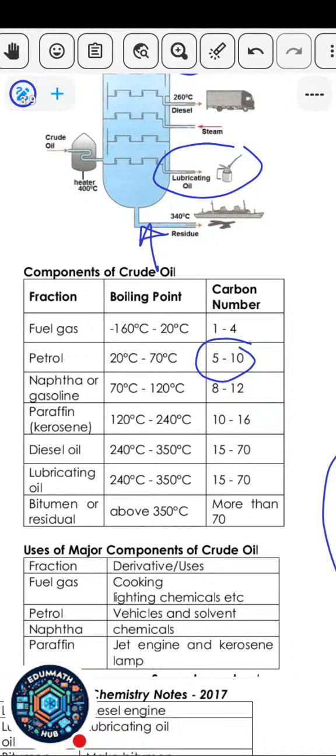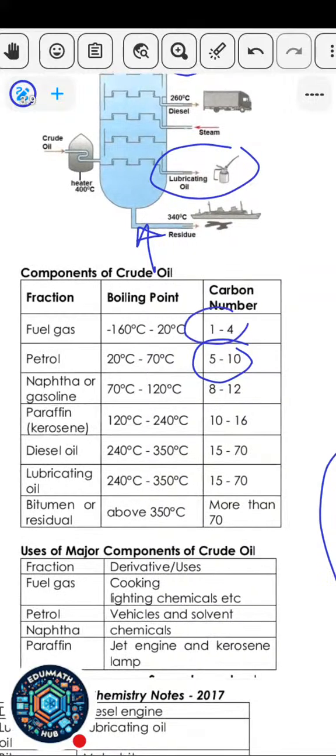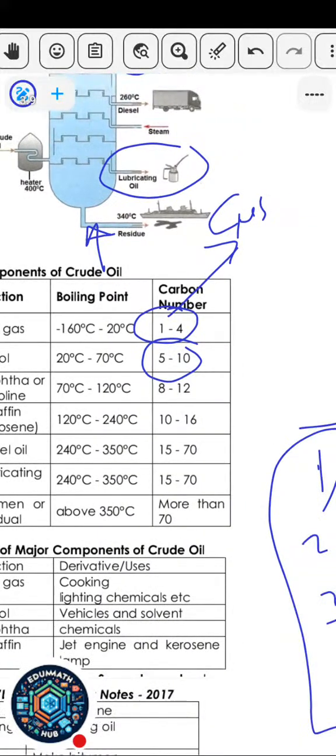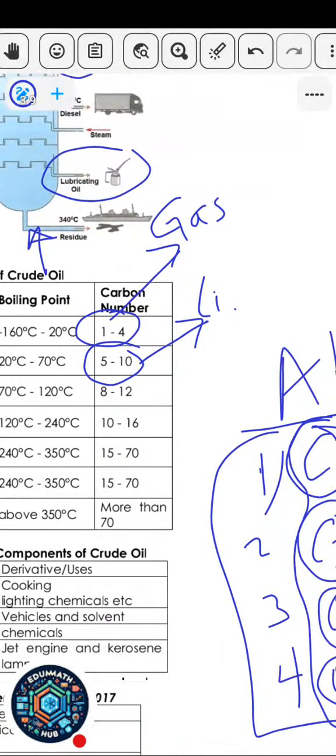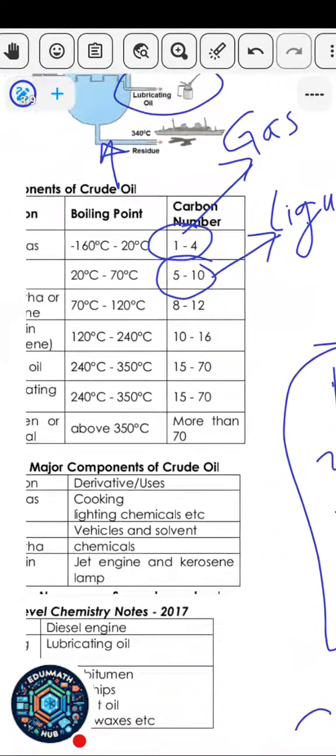The higher the number of carbon atoms, the state will now change to liquid. At first, when the number of carbon atoms is from 1 to 4, it will be in gaseous form. When the carbon atoms have increased to 5 to 10, it will be in liquid form. You can see the higher the number of carbon atoms, the more they tend to appear as liquids.